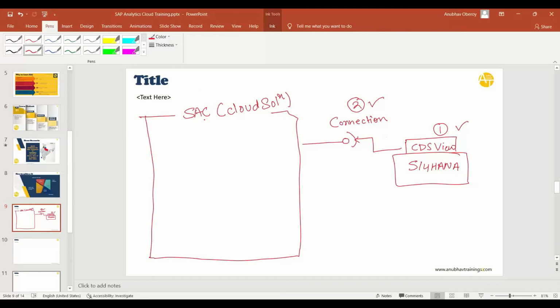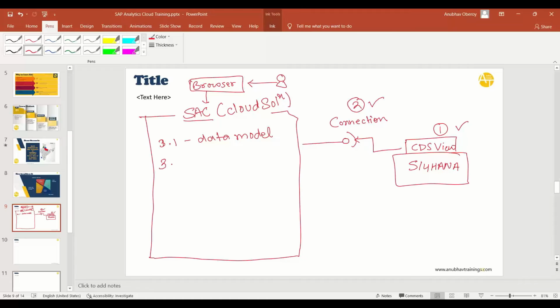Step number 3 is we are going to connect to the Analytics Cloud system, which is simply through the browser. So you don't need to install anything on your computer. And you as an end user can connect through the browser to this solution. The first thing we're going to do there is 3.1, create a data model. A data model is nothing but a container of all the data. It's a foundation for building dashboards in Analytics Cloud.